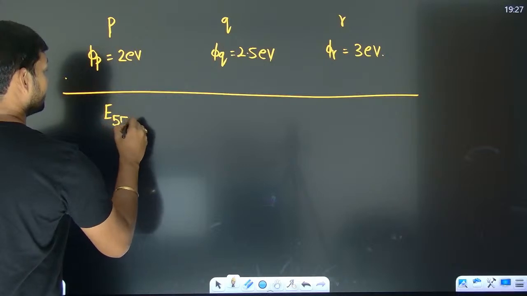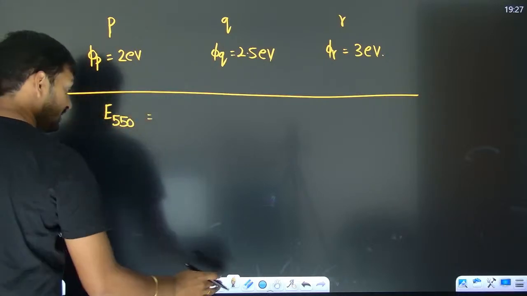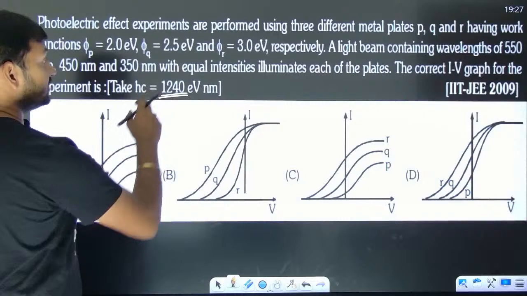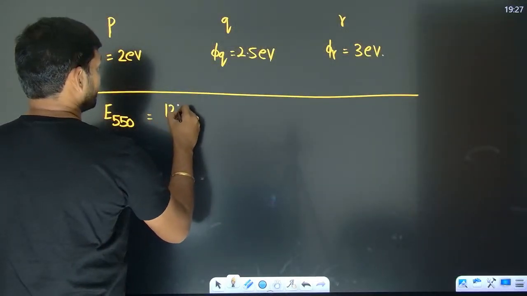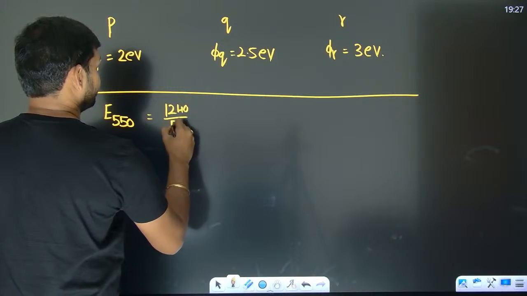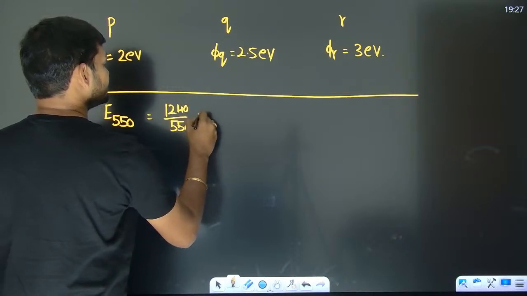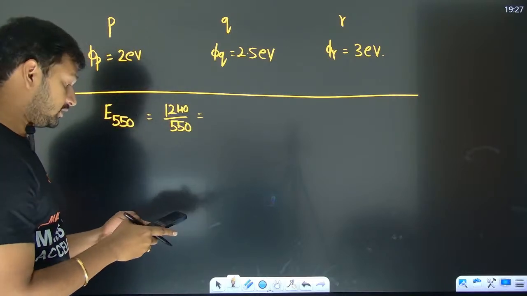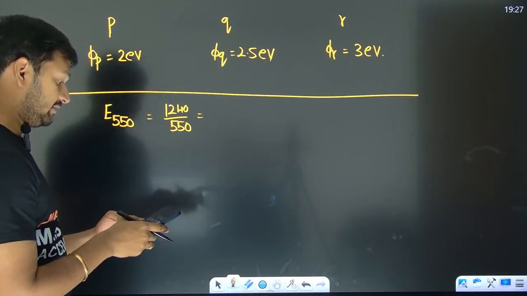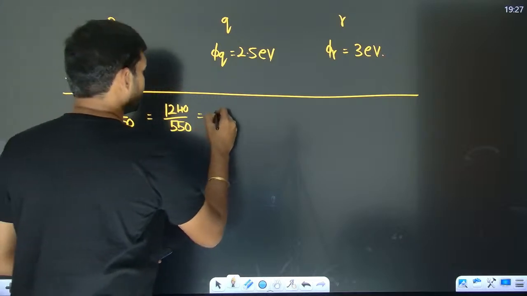So if I talk about the energy of the 550, let us take hc to be 1240. So write it, 1240 by 550. So what is the energy of this photon? 1240 divided by 550, which is 2.25 roughly.